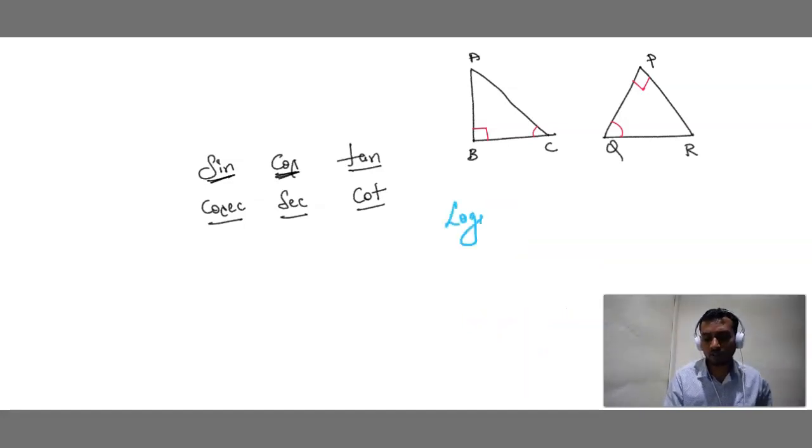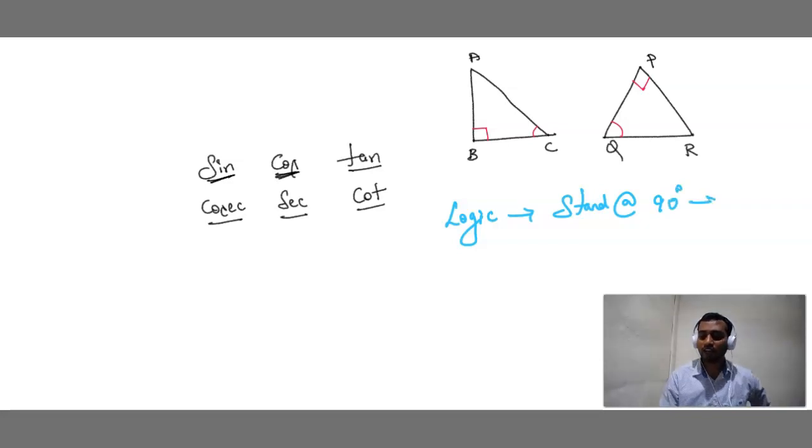Remember, it's very simple. The logic is, stand at 90 degrees. If you stand at 90 degrees, which side can you see? Angle B is 90. Looking opposite to that, which side can you see? Side AC. That is known as the hypotenuse. The shortcut I am writing is HYP. If we stand at 90 degrees, we can see the hypotenuse, whatever the figure.